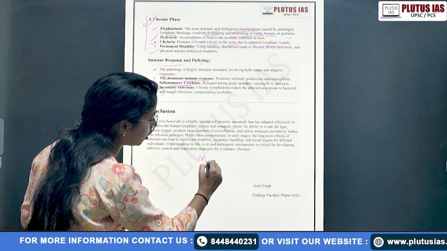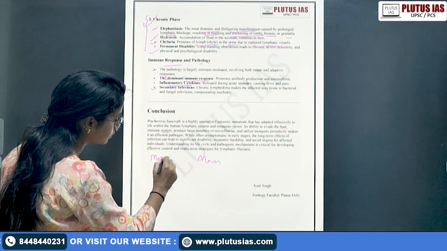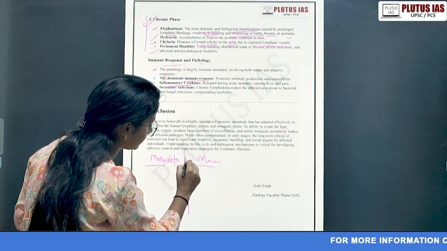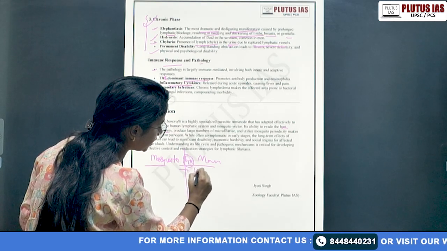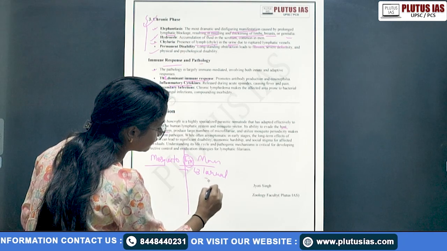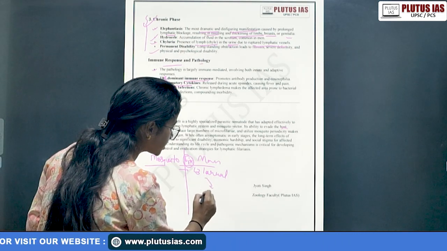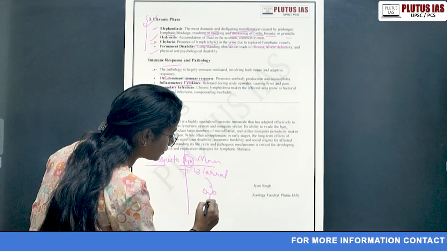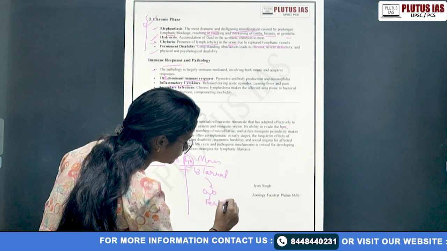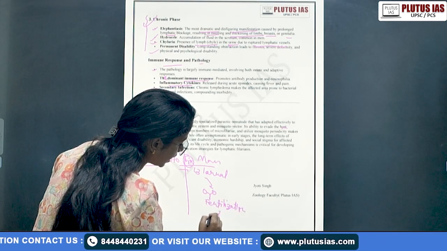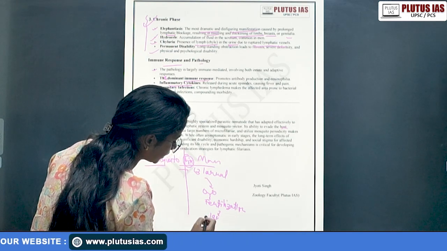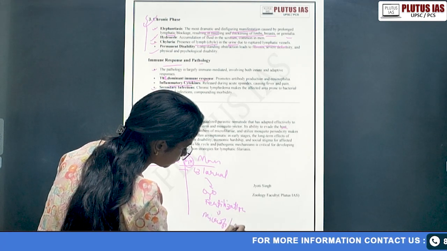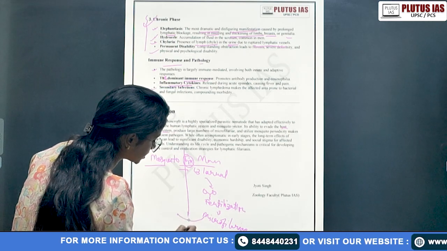On one side you will write man or human, and on the other side the mosquito. You have to do it like this. The mosquito bites the man, and L3 larval stages enter your blood. Sexual fertilization occurs in the human only. Fertilization occurs and they produce, sorry, not larvae but microfilariae. The microfilariae get again ingested by the mosquito.